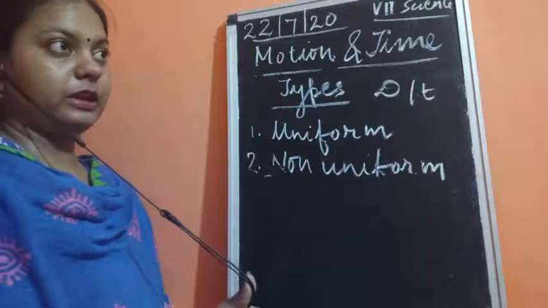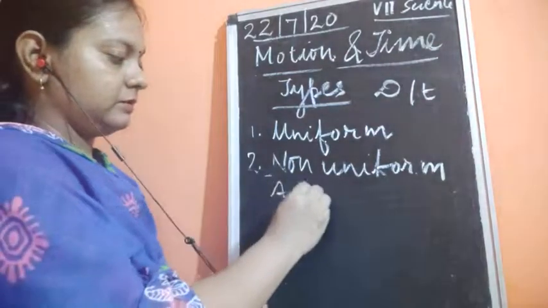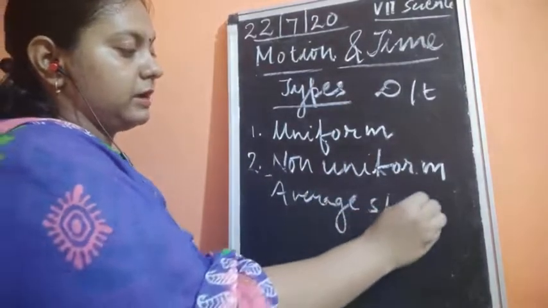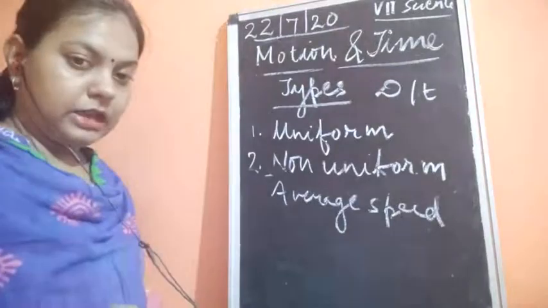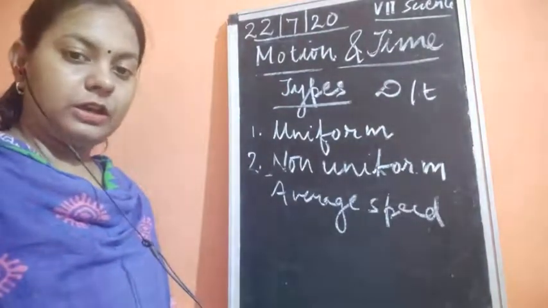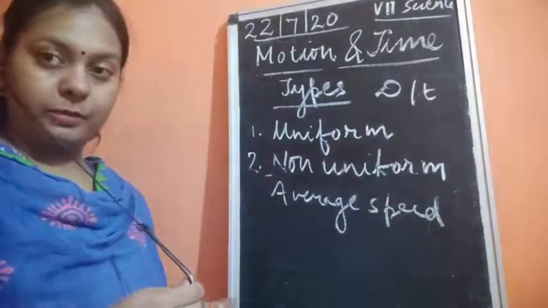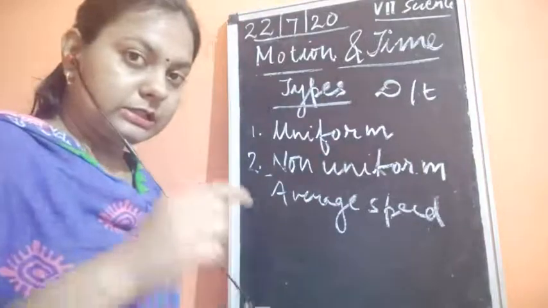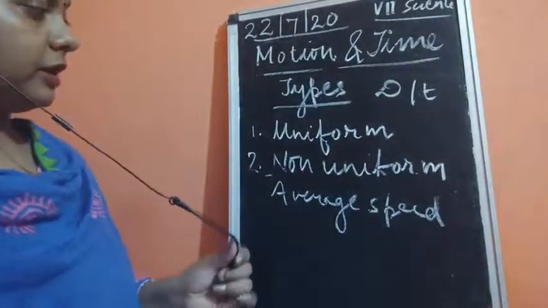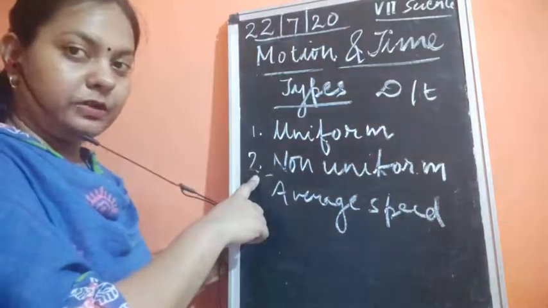Okay, now one more thing here, the concept of average speed comes in the light. Now what do you mean by the term average speed? Now if you say what is the formula for speed? Speed was distance upon time taken. Now if we are talking about non-uniform motion, it means that speed would not be uniform.